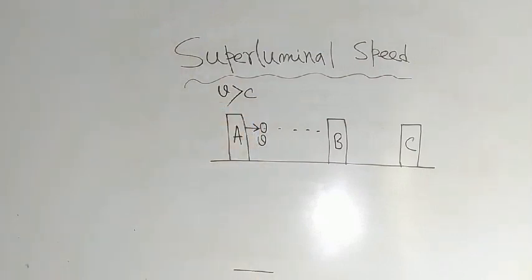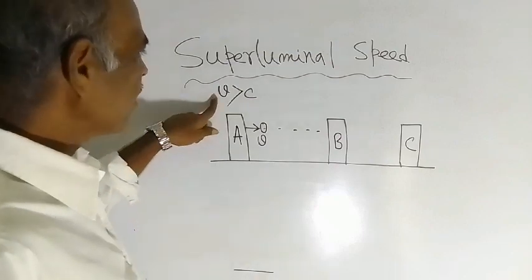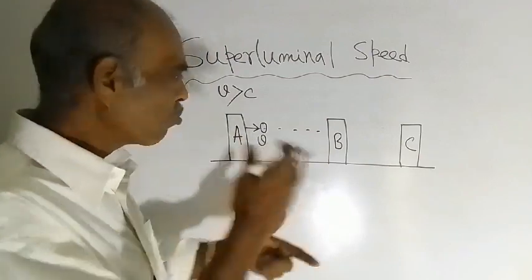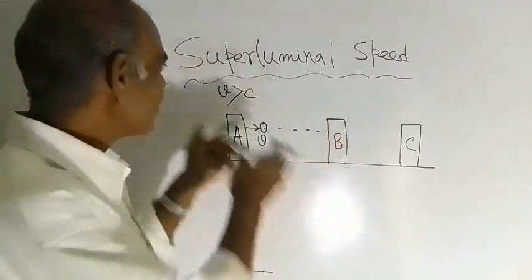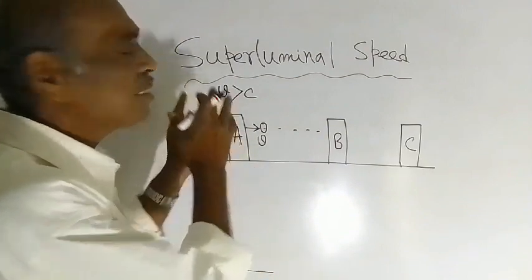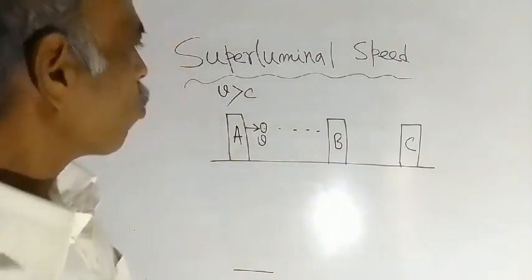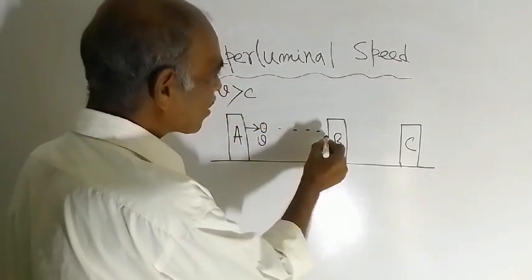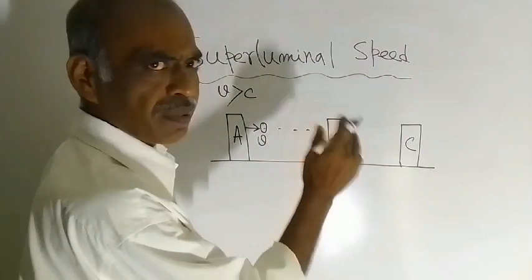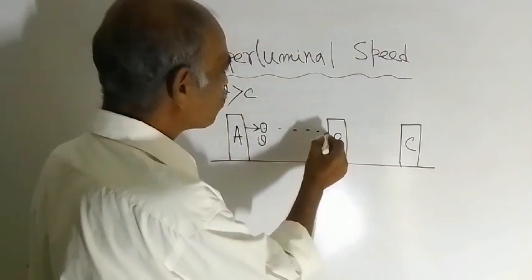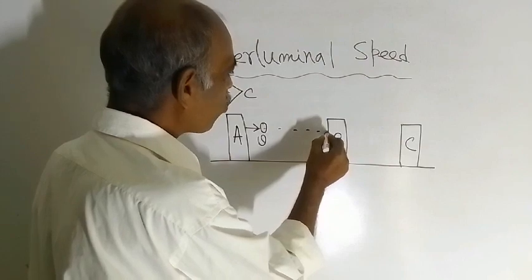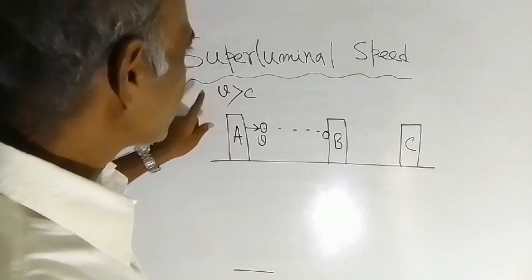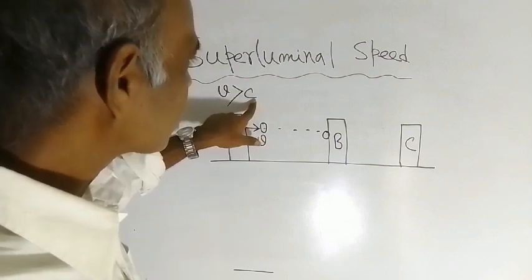Yeah, it is clear. So v is the speed of the ball with which it is being thrown towards B, and we have assumed that v is greater than c. Then what will happen? After some time, the ball will reach B. Suppose when the ball reaches B, and since this velocity v is more than c,